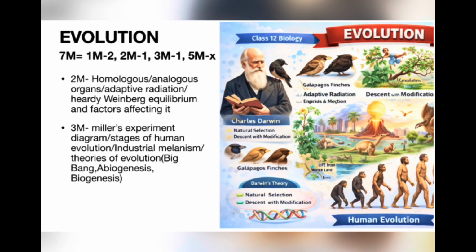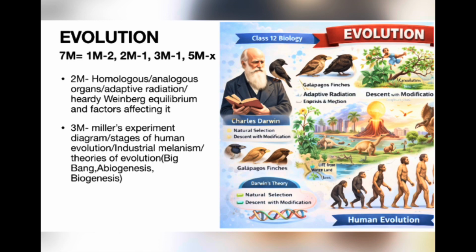Evolution, total 7 mark: 2 1-mark, 1 2-mark, 1 3-mark, no 5 mark. For 2 mark, focus on homologous analogous organs with examples in plants and animals, adaptive radiation with example, Hardy-Weinberg equilibrium and factors affecting it. For 3 mark, focus on Miller experiment diagram, stages of human evolution, order, industrial melanism, theories